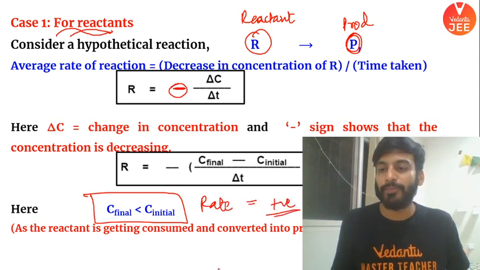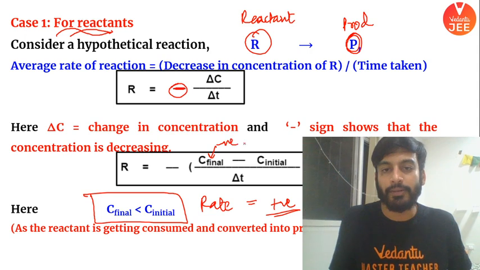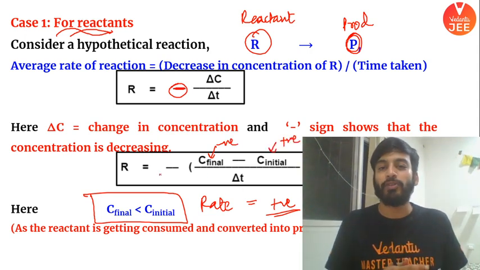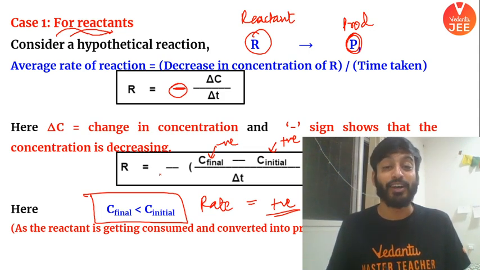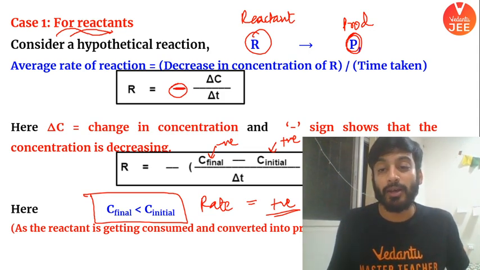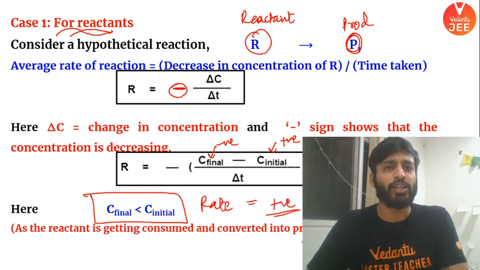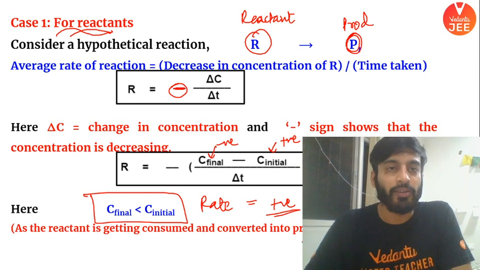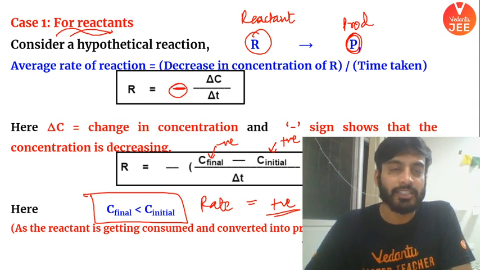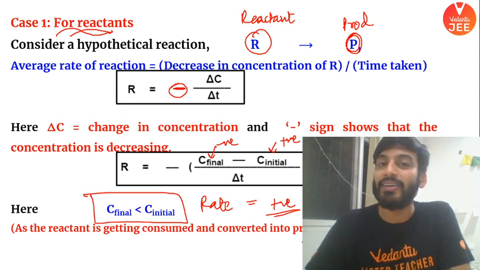Do you get my point? Because this will always be negative, this will always be positive, right? So rate overall will become positive. Overall rate is always positive. If someone says the rate at which reactants get consumed is negative, you will say no, rate is never negative.